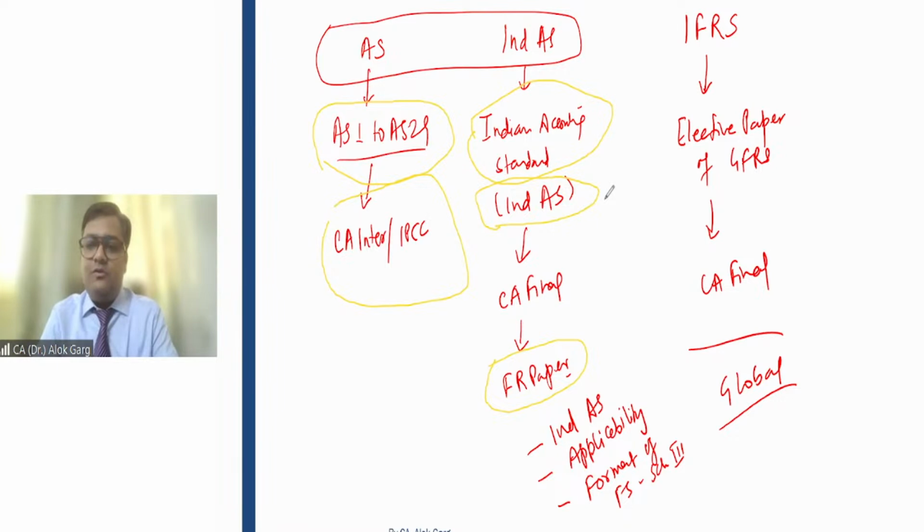Friends, this is the Indian scenario. In India, accounting standards are there, and in India, Ind AS are there, right? Two sets of accounting standards are there. One is called accounting standards, which I will also call previous GAAP or old accounting standards. When I call new accounting standards, it is Ind AS. So these two sets are applicable in India as of now, right? And that is why we are going to discuss the applicability of Ind AS. So which set of entities AS applies to and which set of entities Ind AS applies to, we are going to discuss that. But in India, there are two sets of accounting standards, AS and Ind AS.